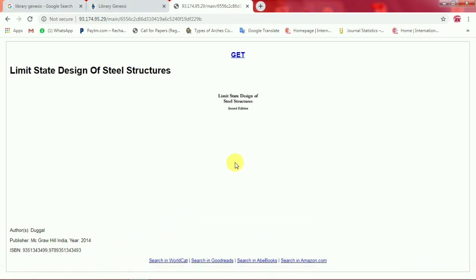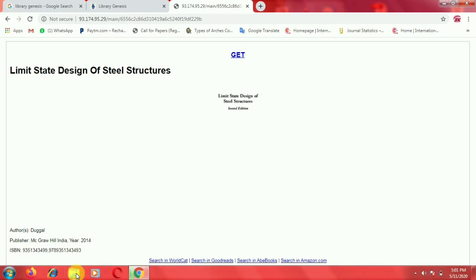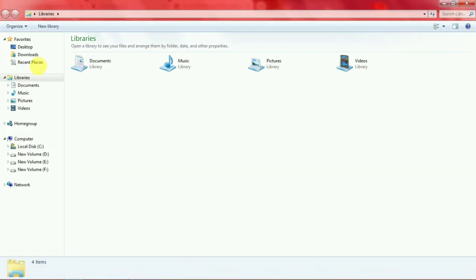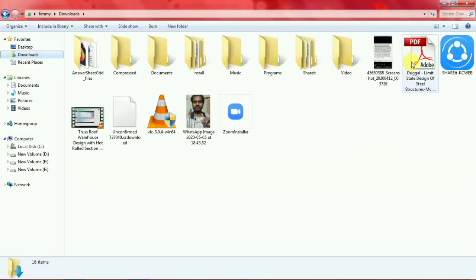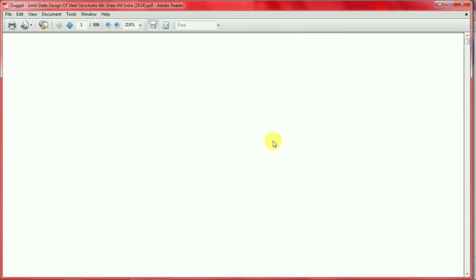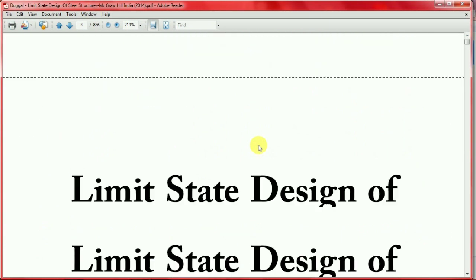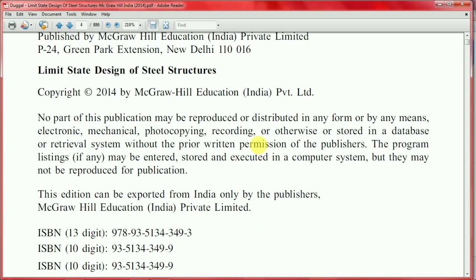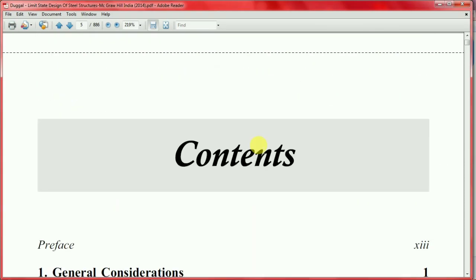Now I think the book is downloaded. Check in your computer drive in Downloads. See, now the book is available. Open that book in PDF mode. See, the complete book is now available in your laptops, in your mobile phones. Please enjoy this video and learn how to download books and get more knowledge.